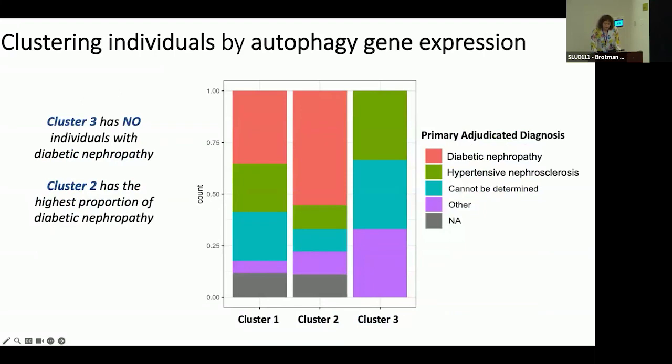So when I went and looked into the characteristics of the members of these clusters, a couple of interesting things stood out. For one, cluster 3 has no individuals with a primary diagnosis of diabetic nephropathy. And cluster 2 has the highest proportion of diabetic nephropathy. So in my mind, what I was labeling these potential groups as is, okay, maybe no diabetic nephropathy, and then cluster 1 diabetic nephropathy light, because that one has a more mixed picture.